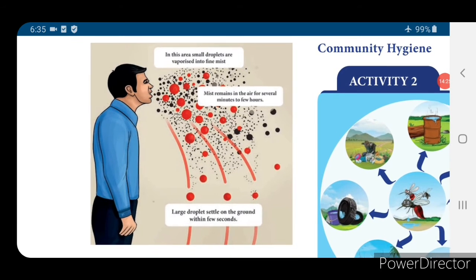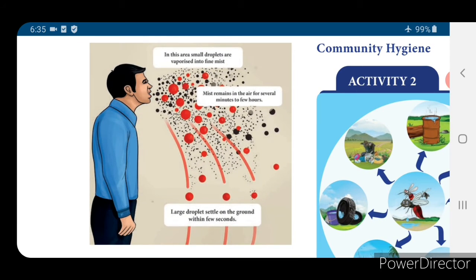Yes. So the coronavirus is transmitting from one person to another person through air.